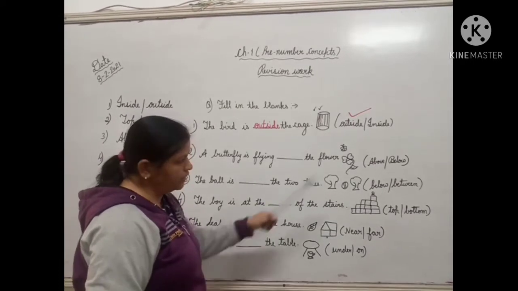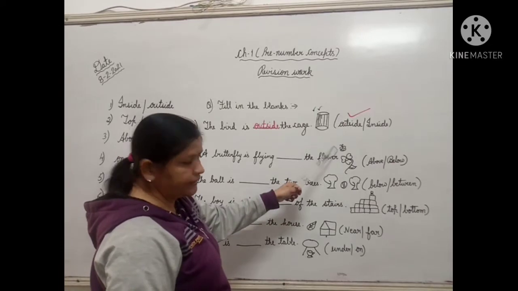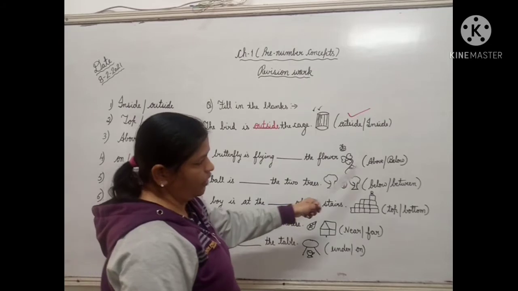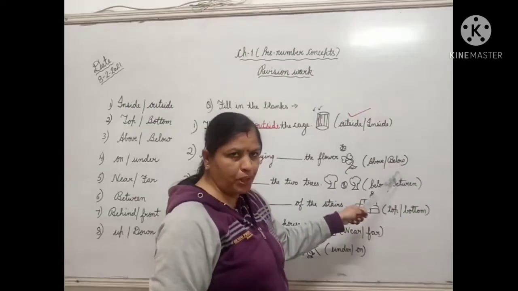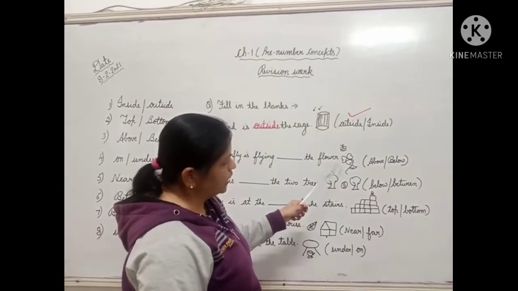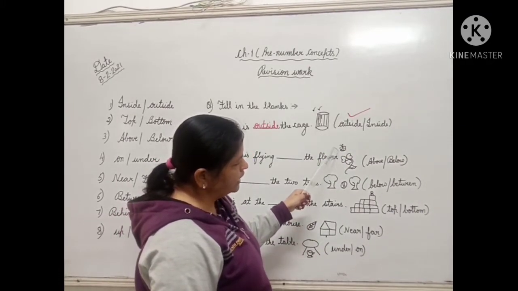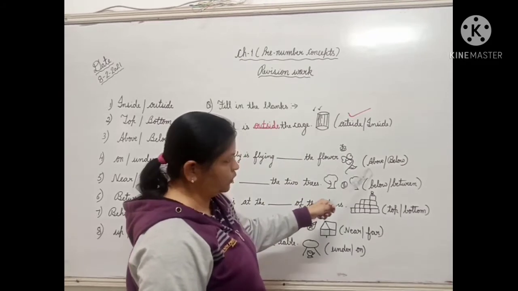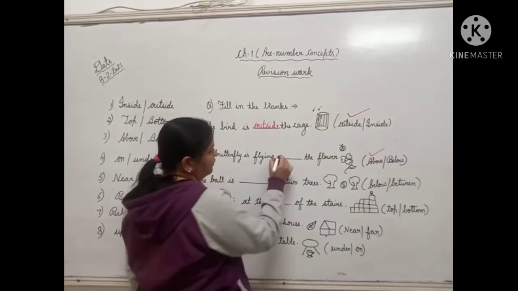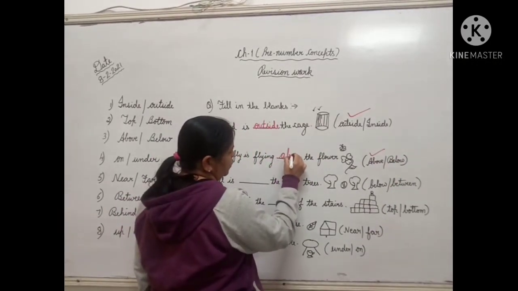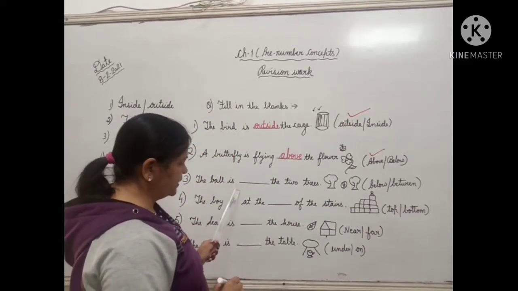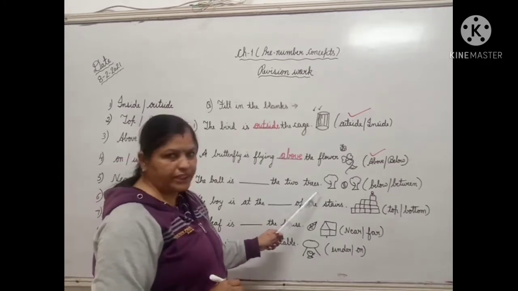Second sentence, a butterfly is flying dash the flower. Again you see the picture, a butterfly. Flower is there. Options are above or below. Above means on the top and below means bottom. So as you see, butterfly is above the flower. So the correct option is above. So put the right on the word above and write down the spelling. A-B-O-V-E, above.